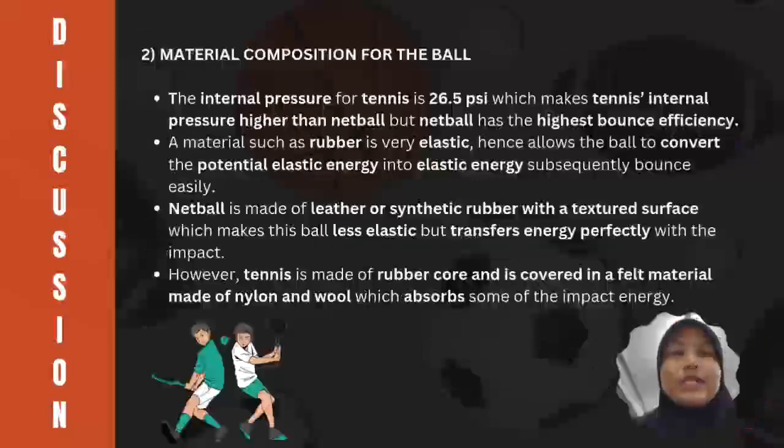The next factor is material composition of each of the balls. The internal pressure for tennis is 26.5 psi, which makes tennis internal pressure higher than the netball. But how does netball have the highest bounce height? A material such as rubber is very elastic, hence allows the ball to convert the elastic potential energy into kinetic energy, and subsequently bounce easily. Netball is made of leather or synthetic rubber with a textured surface, which makes this ball less elastic but transfers energy perfectly with the impact. However, tennis is made of a rubber core covered in a felt material made of nylon and wool, which absorbs some of the impact energy. As a result, netball has higher bounce efficiency than tennis, even though tennis has higher internal pressure than netball.